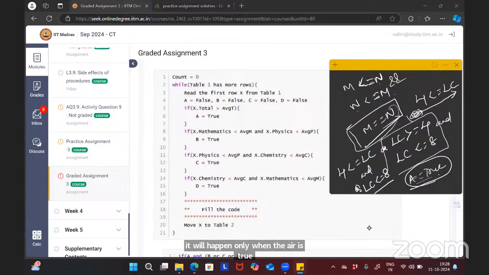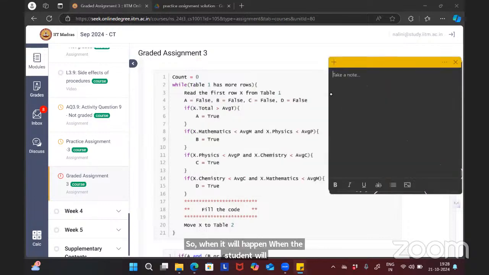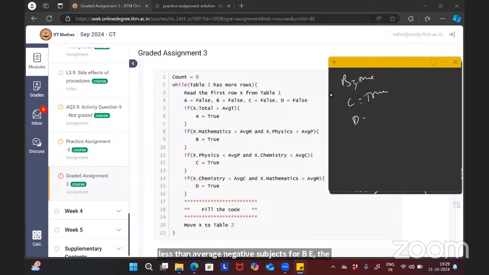And the student must have scored less than average in at least any two subjects, less than average in any two subjects. So when will it happen? When the student scores less than average in any two subjects. If B is true, or if C is true, or if D is true, the student will be scoring less than average in any two subjects.